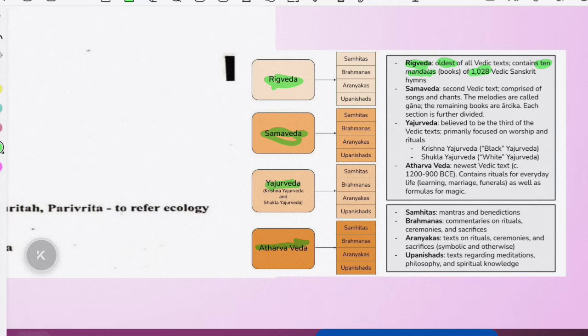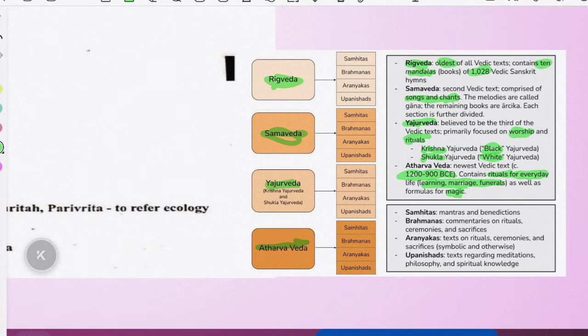Samaveda is the second Vedic text. It contains songs and chants. And Yajurveda is believed to be the third Vedic text, focused on worship and rituals. See, there are 2 Yajurvedas, one is Krishna, the black Yajurveda, and Shukla, the white Yajurveda. Atharva Veda is the newest and most recent, the 4th Veda, and it contains everyday rituals like learning, marriage, and funeral, and some environmental and ecology related terms, and also magic.